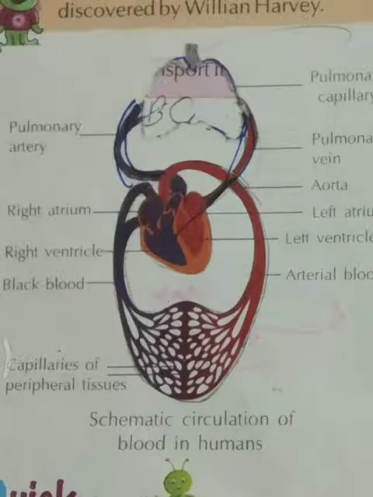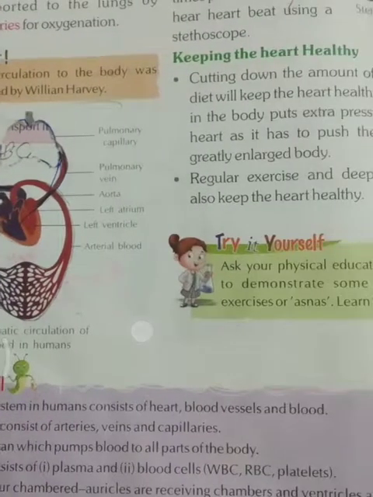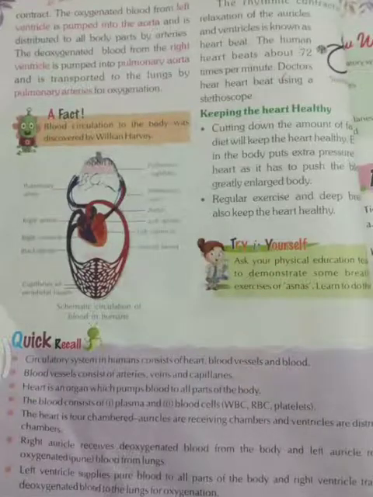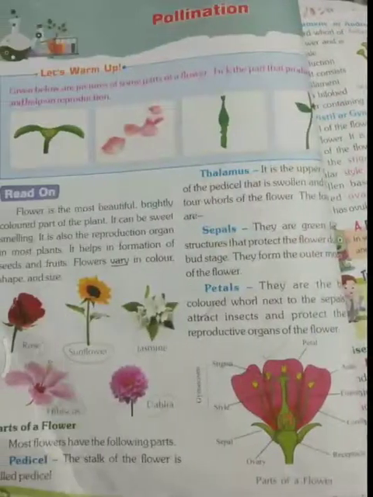In this systematic circulation of blood in humans, they describe the full process, the rhythmic contraction of the auricles and ventricles, the heartbeat about 72 times per minute, and how we can keep our heart healthy by regular exercise and by cutting down the amount of fat in our diet.